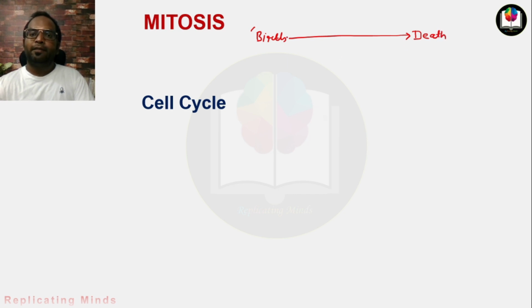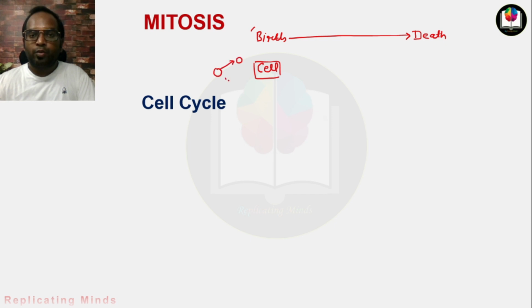Between birth and death we perform so many functions, we learn so many things, right? And when you see the life cycle of a cell, it also behaves exactly as we behave. The cell also originates. Suppose this is the parent cell, it is divided into two daughter cells.